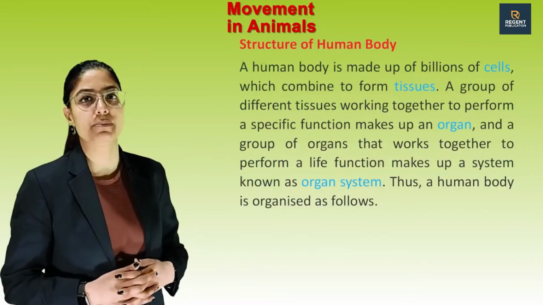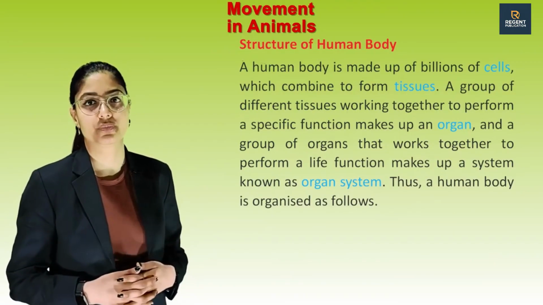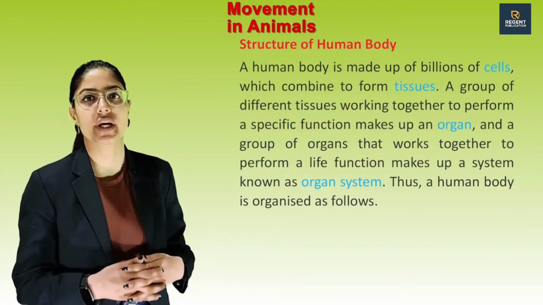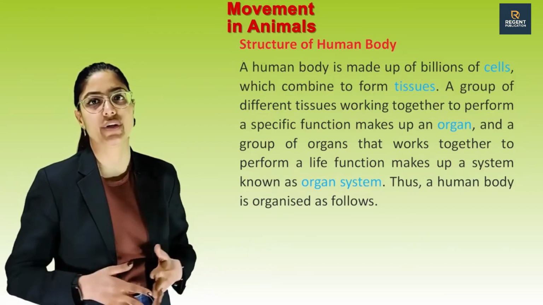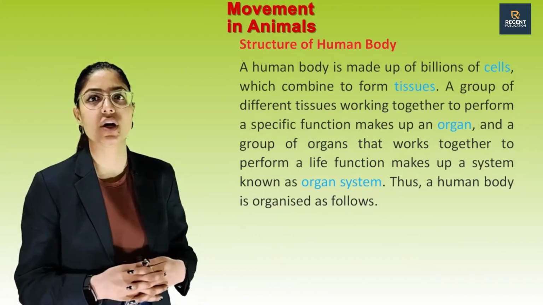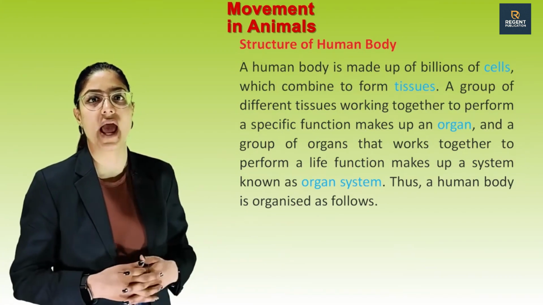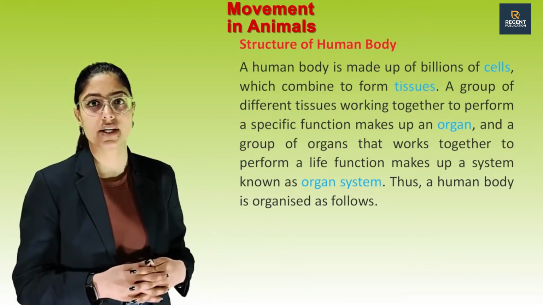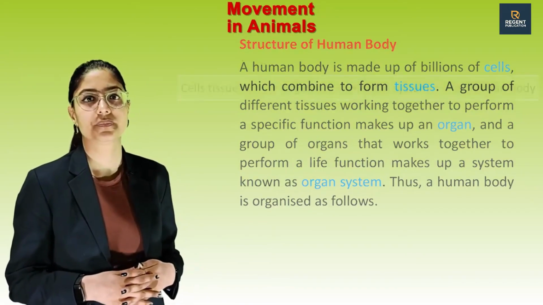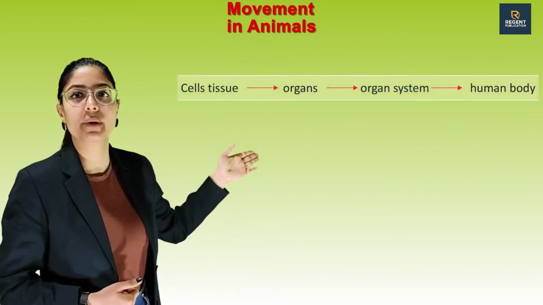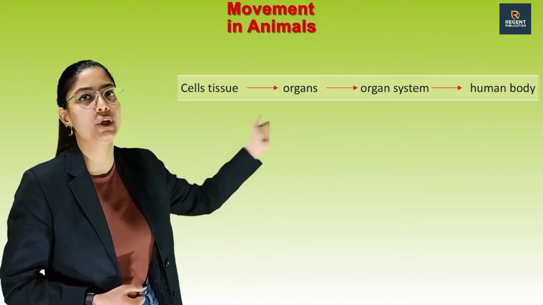A human body is made up of billions of cells which combine to form tissue. A group of different tissues working together to perform a specific function makes up an organ. And a group of organs that work together to perform a life function makes up a system known as organ system. Thus, our human body is organized as follows. Cells and tissues together make an organ, then organ system, and organ systems make a human body.